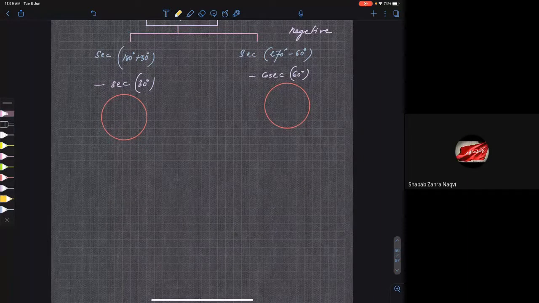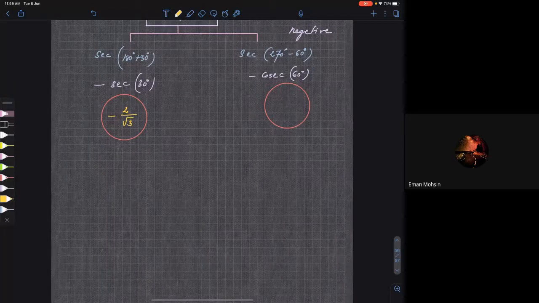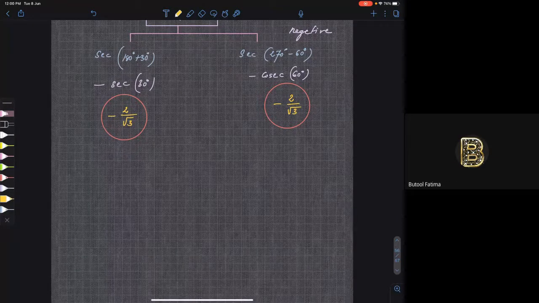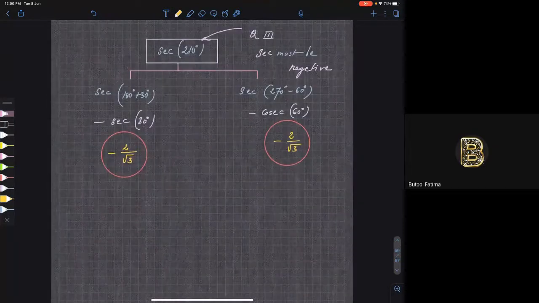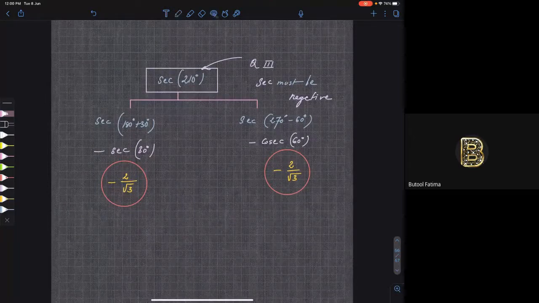It is 2 by root 3. So the minus sign we already have, so it becomes minus of 2 by root 3, because it is the reciprocal of root 3 by 2, right? You are getting my point? Same thing for cosecant also.